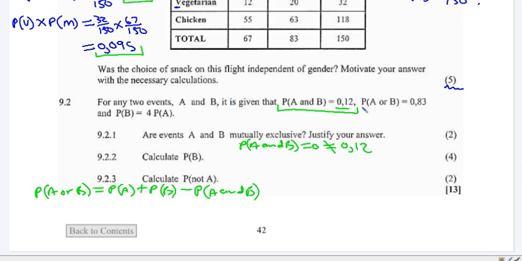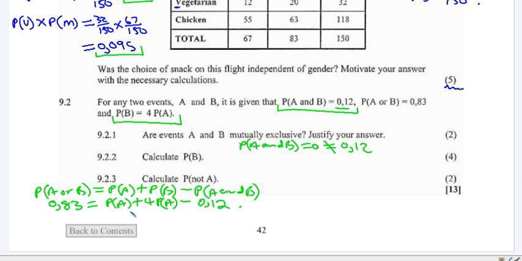Now, I've been given the probability of A or B is 0.83, so 0.83 is equal to, do I have probability of A? I do not have probability of A, so I'm saying probability of A. Probability of B, do I have? I've been given here the relationship between probability of A and probability of B. So in place of probability of B, I'm writing plus 4 probability of A minus, we do have probability of A and B there, that is 0.12.